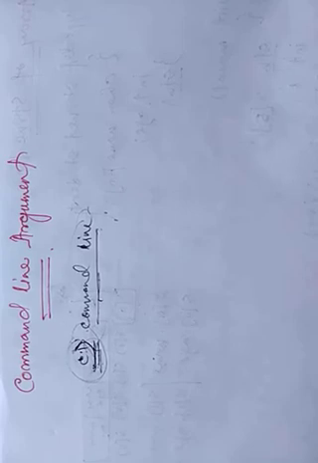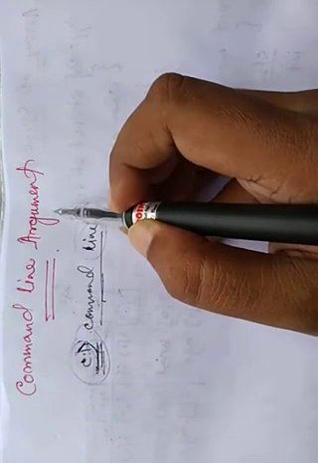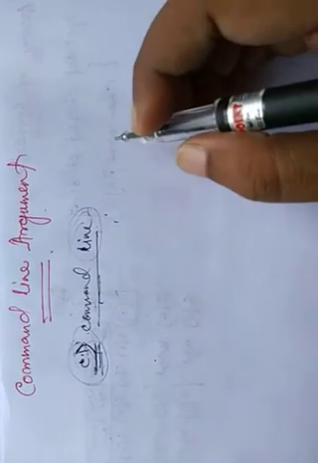All of you know that arguments can be passed to functions. So if we pass arguments in the command line, where do these arguments go? Obviously there is some function which can handle these arguments. All the command line arguments are handled by the main function. So how can the main function handle an argument?